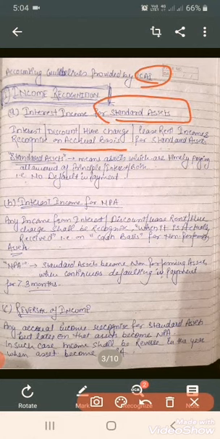What we need to understand here is what standard assets are. Standard assets mean borrowers who are paying the amount of principal and interest or both on time. That is, no default in any payment.